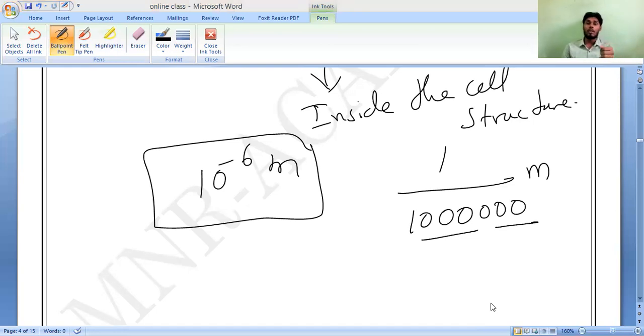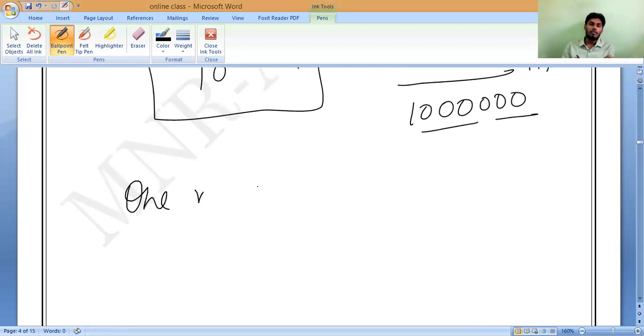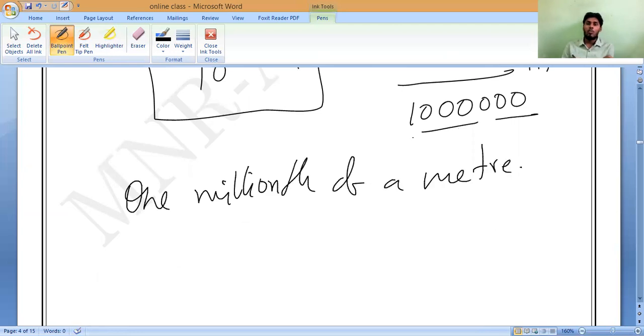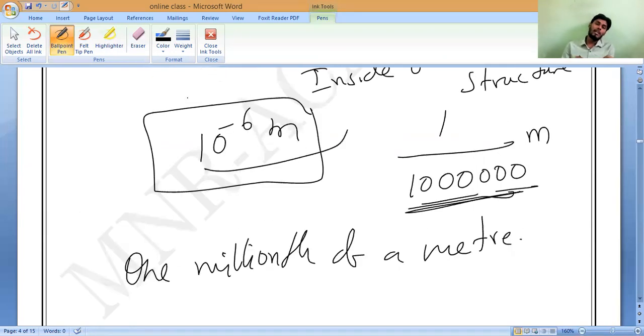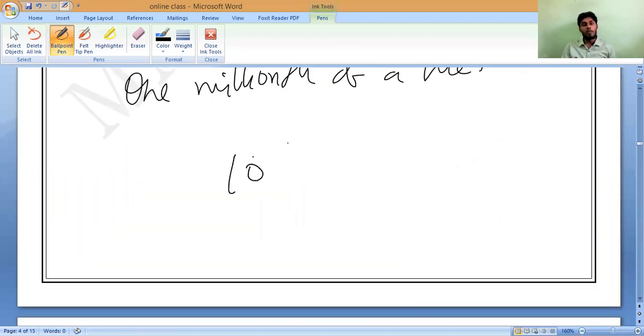These microscopes allow us to zoom objects very greatly, and we are able to see even objects as small as 1 millionth of a meter, 10 power minus 6, which is 1 by 10 lakh. Now at present we can even see 10 power minus 9 meters also. This is called nanometers. What should we call it?